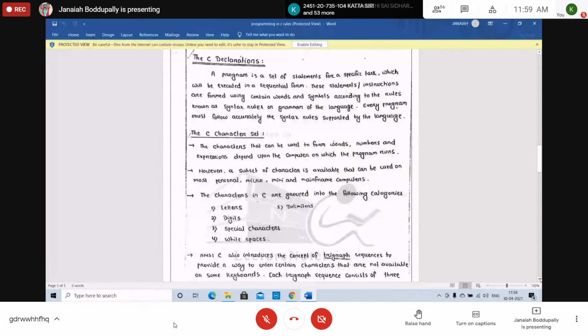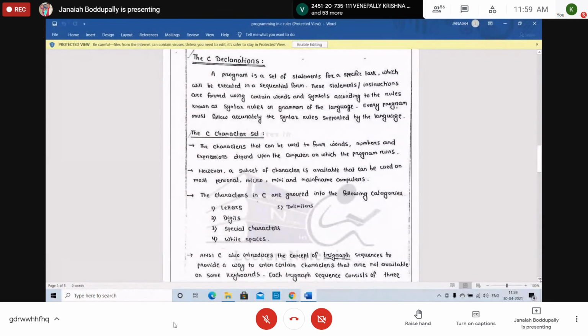What is the C character set? We use those characters that can be used to form words, numbers, expressions. Right, students, are you getting it? Any doubt, immediately ask me.